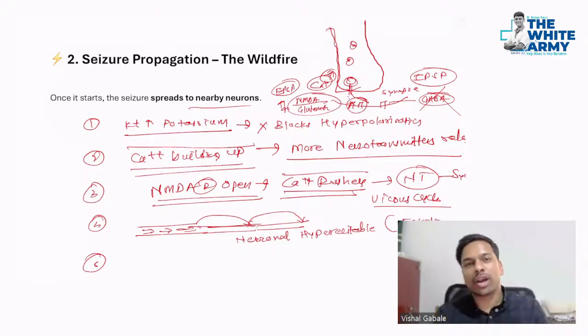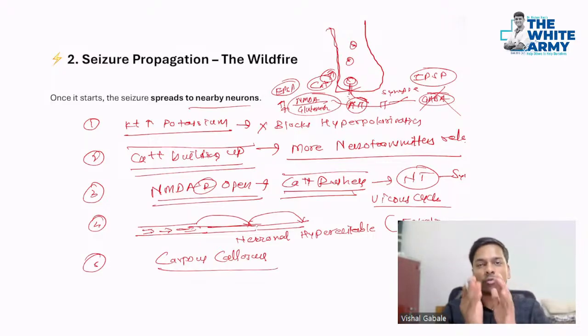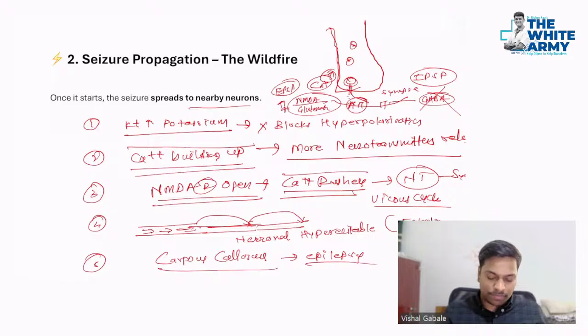And finally, how does it spread to the other part of the brain? It goes through the largest commissure of the brain. I hope you are understanding the mechanism over here. It's a little complicated. It's given in Harrison, and I've tried to simplify it a bit. So with the help of the corpus callosum, which is the largest commissure, that means the connection between the two halves of the brain, it goes from one cerebral hemisphere to the other, and you will have the epilepsy. So this is your seizure propagation.